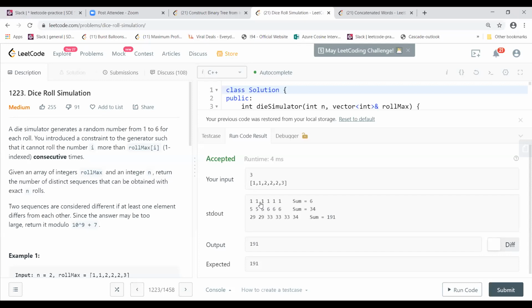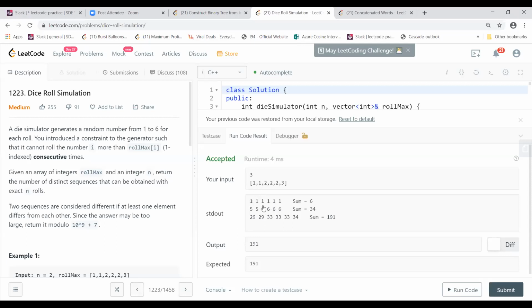Yes. Because 1 will be used only 5 times, 2 also will be used only 5 times, but 3 will be used 6 times in the combination, as well as 4, 5, 6. Therefore, the values are 5, 5 and 3, 6, 6. Since the frequency of 1 and 2 is reduced, that's why. Because we have a constraint here of 1, right?